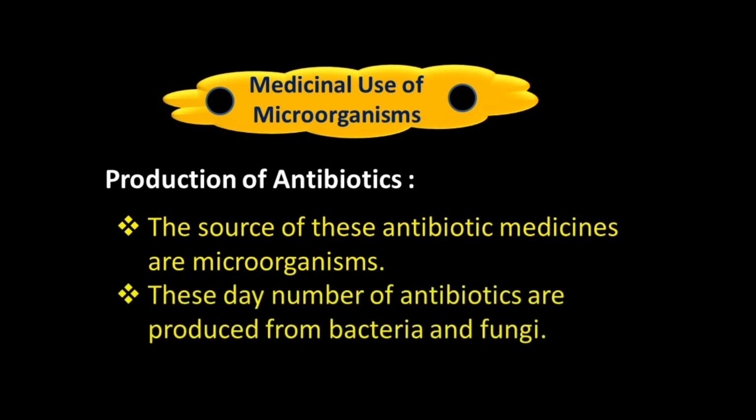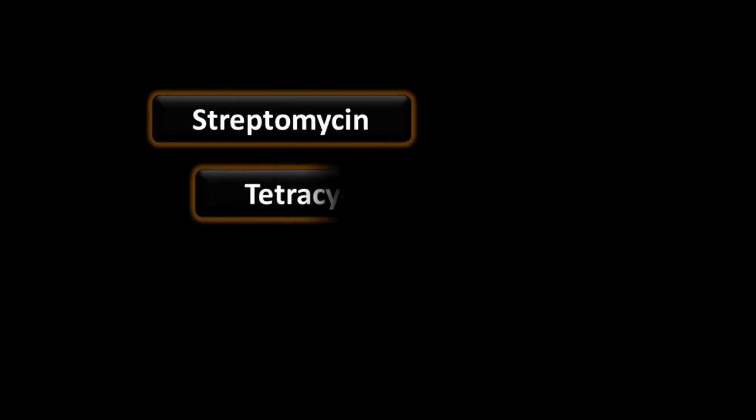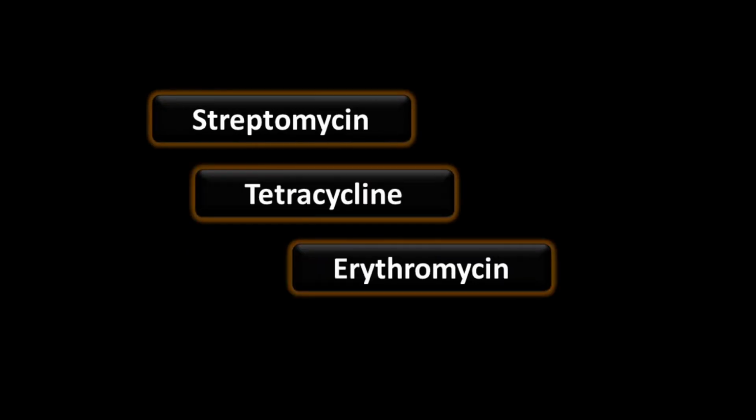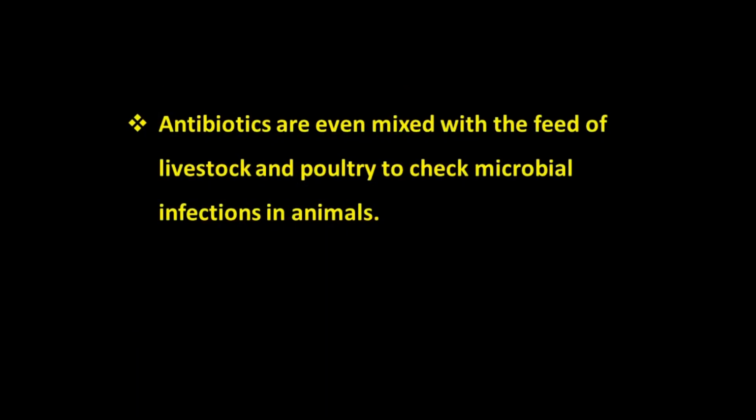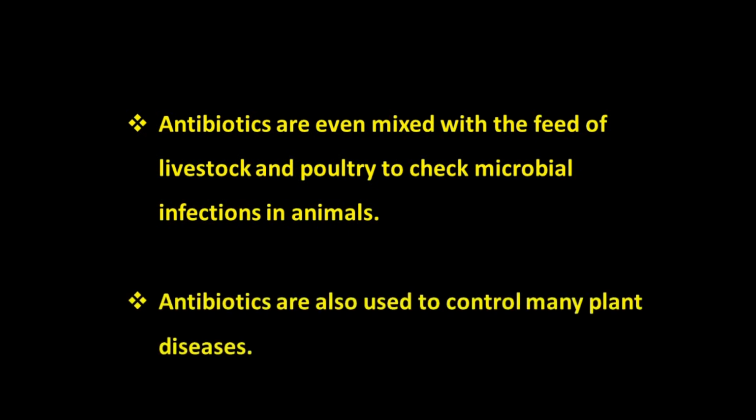A number of antibiotics are produced from bacteria and fungi. These are streptomycin, tetracycline, erythromycin. These are some examples of antibiotics. Antibiotics are even mixed with the feed of livestock and poultry to check microbial infections in animals. Antibiotics are also used to control many plant diseases. So antibiotics are used to control disease in animals and disease in plants also.